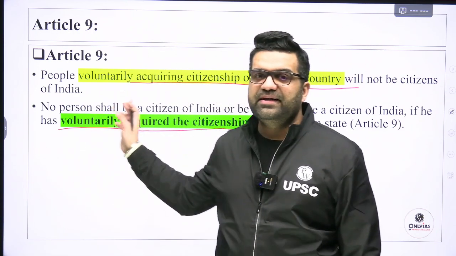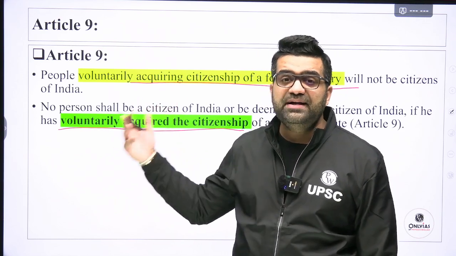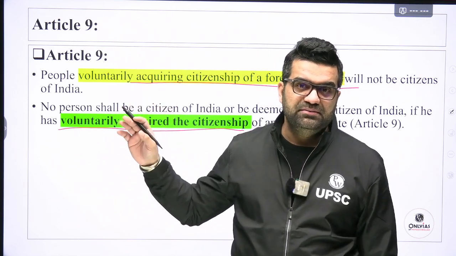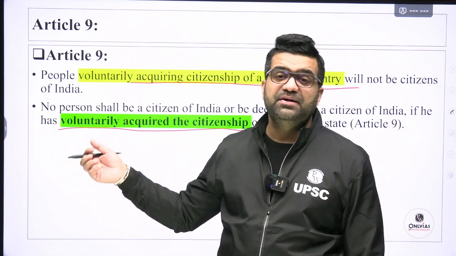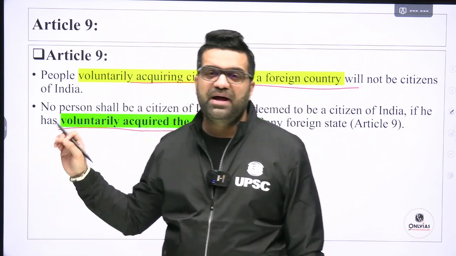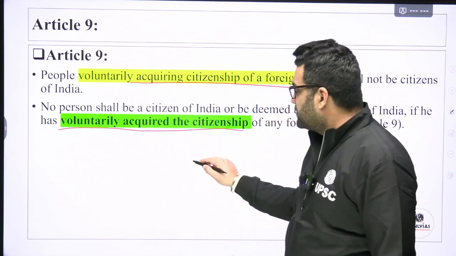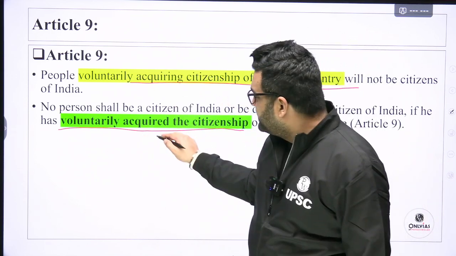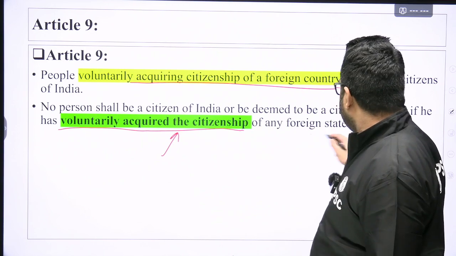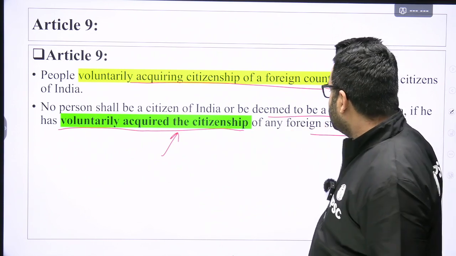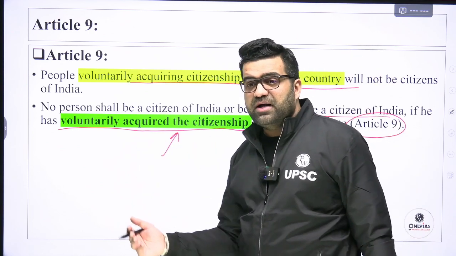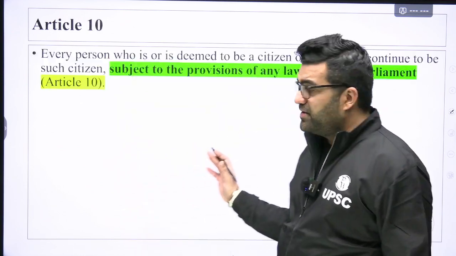Article 9 is for such people who might have eaten mangoes, but who are not mango people of India. They have voluntarily acquired the citizenship of another country, but they would not be considered citizens of India. But if you are Akshay Kumar, खिलाड़ियों के खिलाड़ी, you will be treated differently.